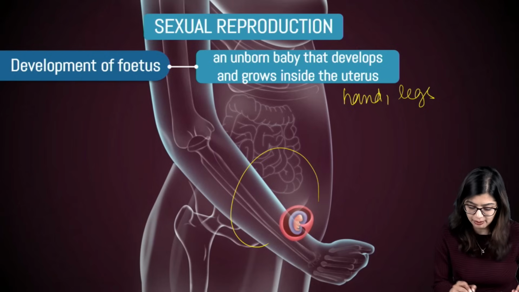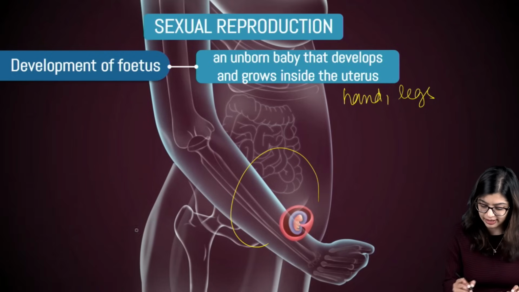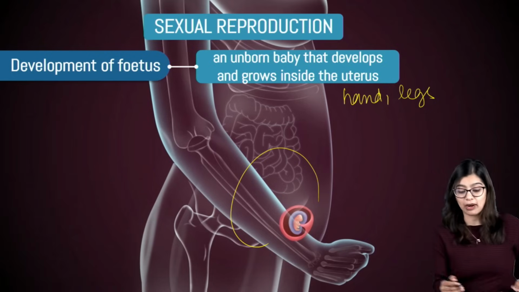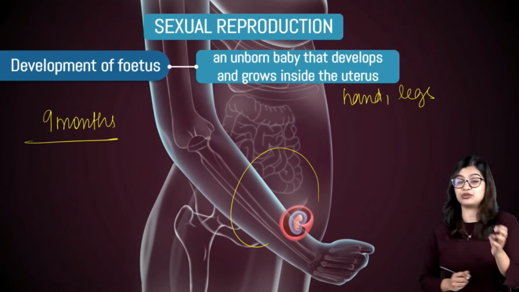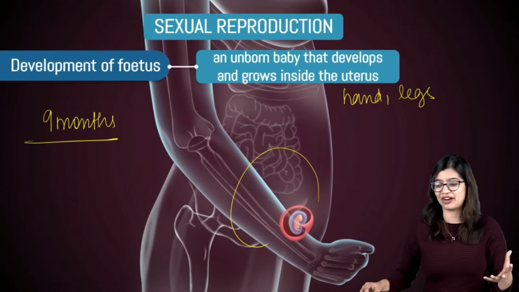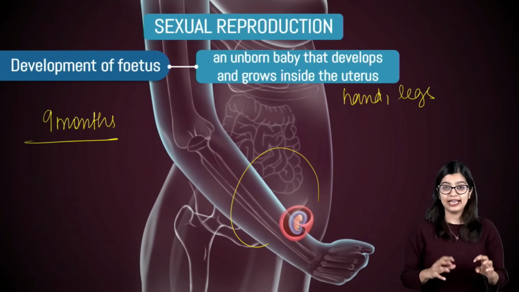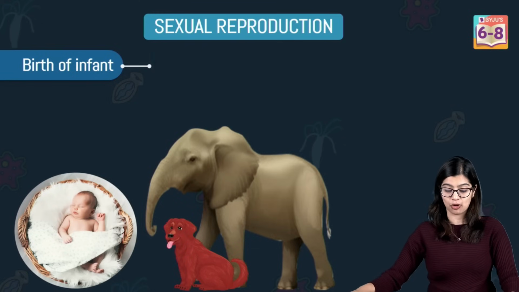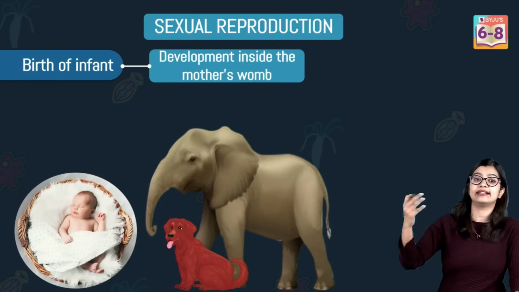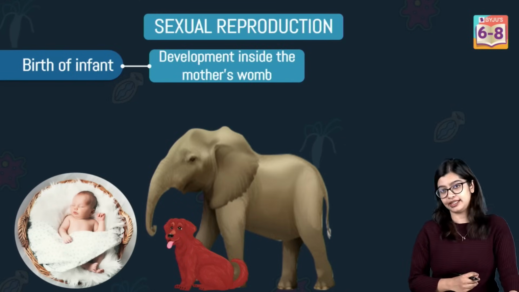Now as the embryo starts to develop, it takes about a total of 9 months for the fetus to develop. Once it has achieved complete development within the mother's body, it is then given birth, or the mother will give birth to the young one.